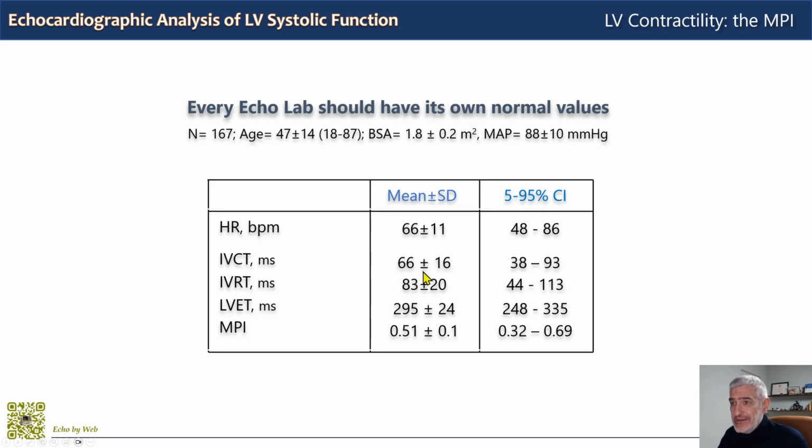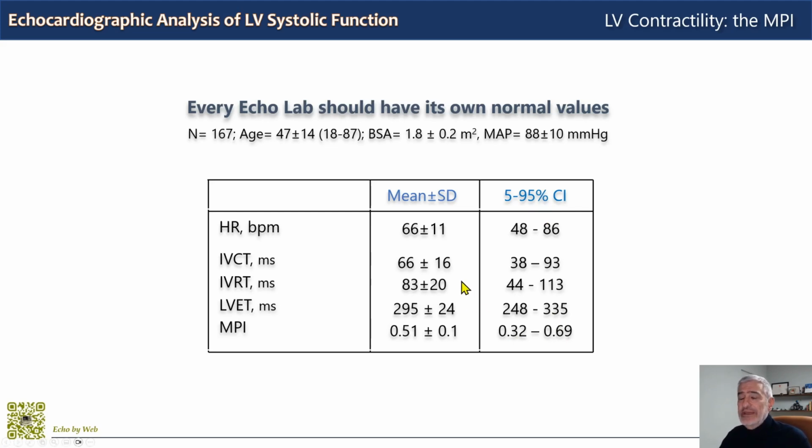And you see these are the means. Typically, isovolumic relaxation time is longer than isovolumic contraction time in normal subjects. This is the ejection time mean, and this is the mean value of MPI. It's easy to remember, it's around 0.5, and the 5 to 95% confidence intervals are from 0.32 to 0.69.